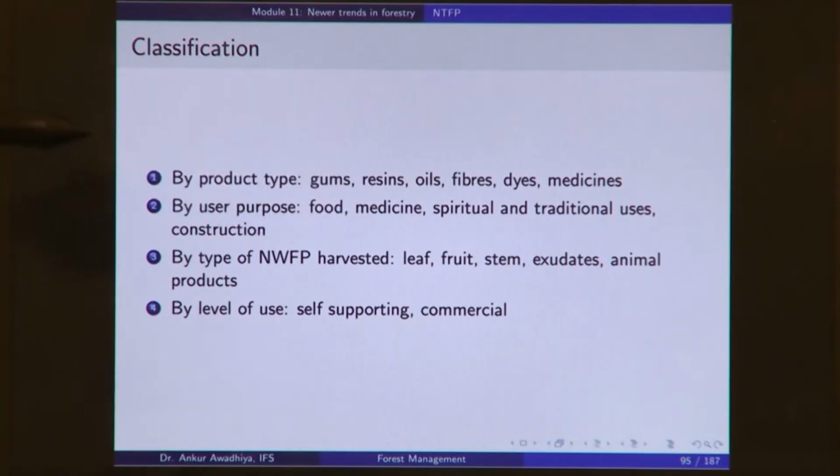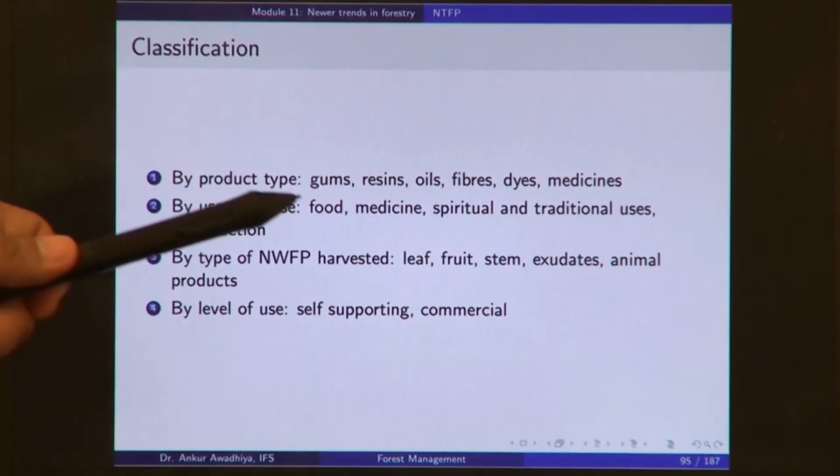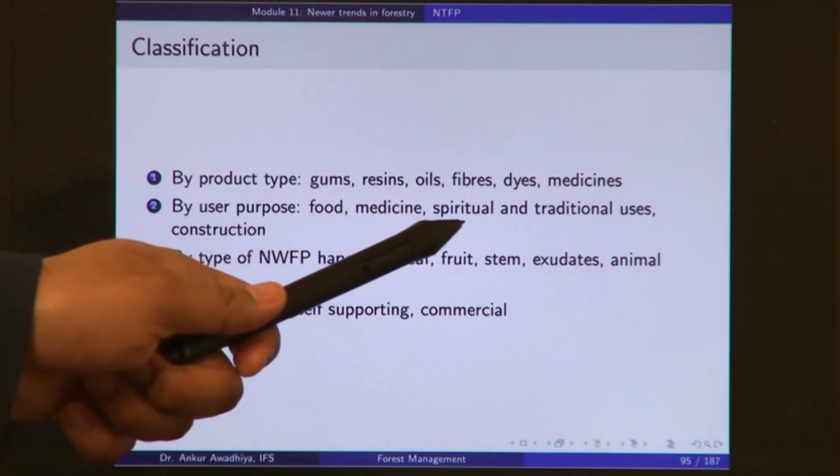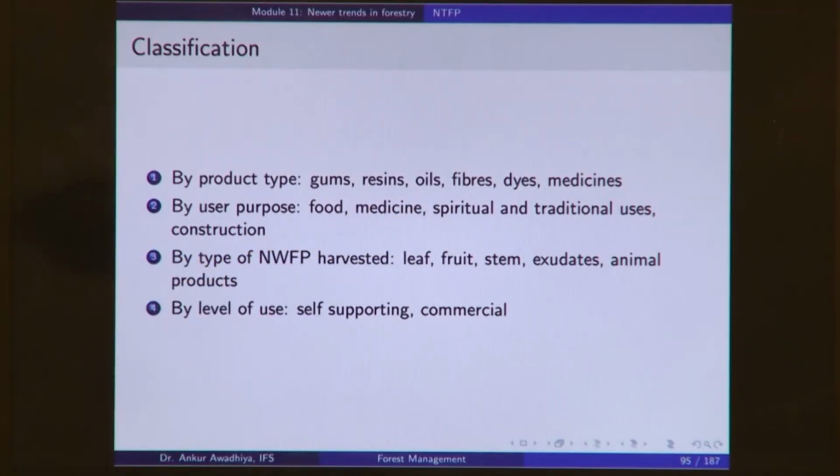So, this is the product that you are getting from the plants, and this is the use of that product. You can use it as food, as medicine, or for spiritual use, traditional use or construction use. Now, in the case of construction use, because we are talking about non-timber forest produce, what can be the construction use? Well, you can have different ropes, and ropes are used in construction.